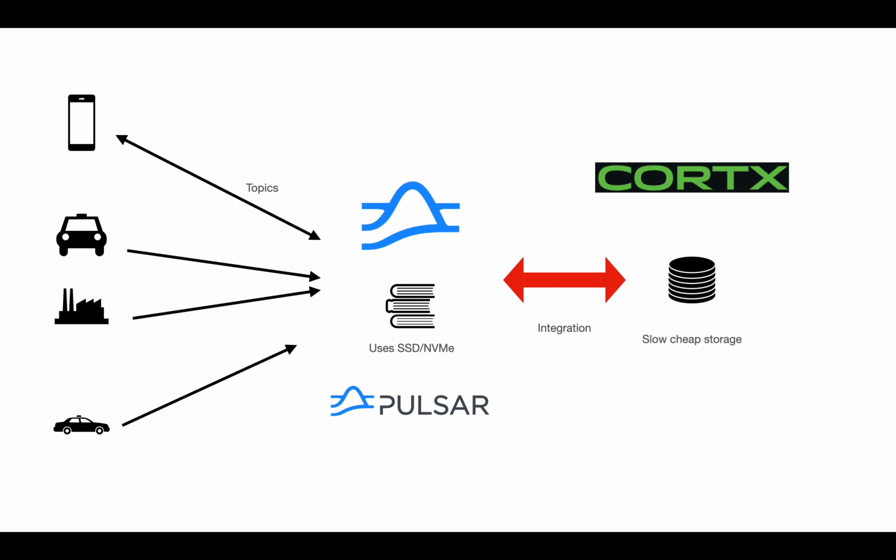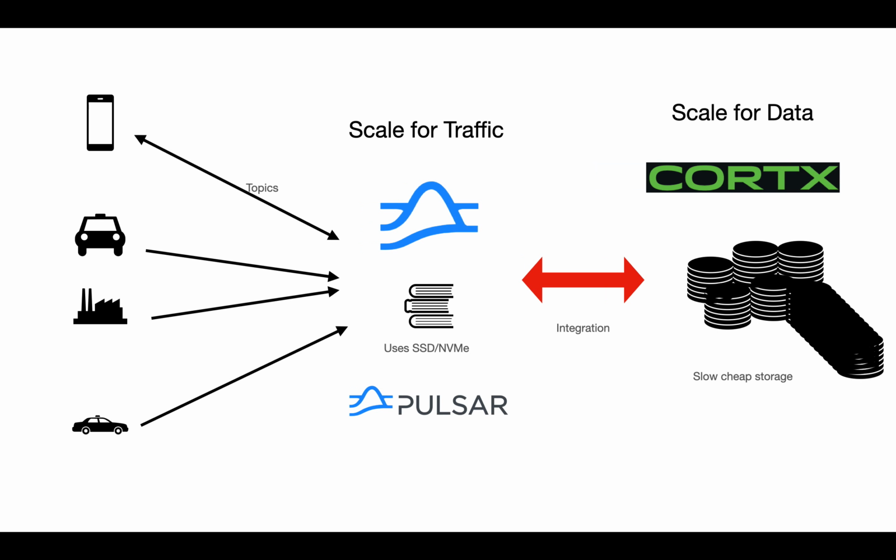So what does this allow us to do? There are many benefits of this. The major one is that you can scale for traffic and data separately. So you can add more broker nodes if you have to serve more clients. But if you have more data, then you don't bother with scaling up this cluster, you just add storage. And Cortex will guarantee the consistency and storage ability as per the documentation.